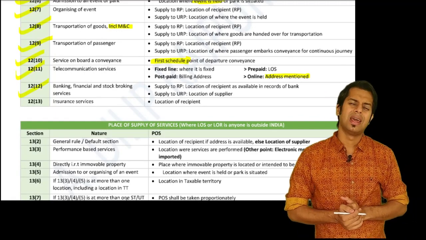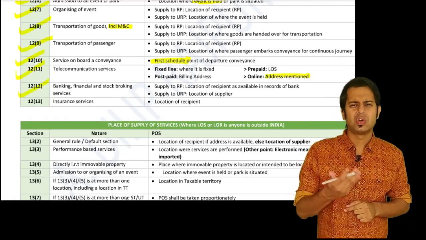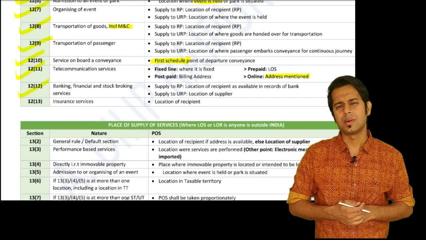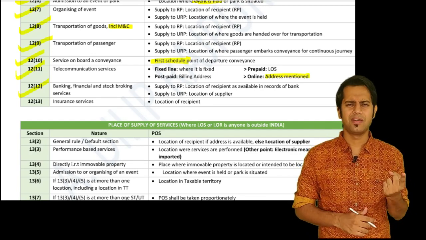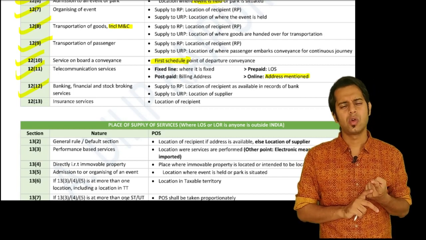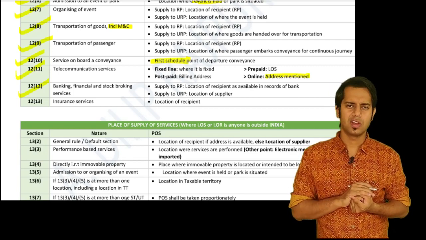Then Section 12, subsection 12. In case of banking and financial institutions, including stock broking services, what is the place of supply, sir? Normally they will have our address, so that address. Sir, what if they do not have the address? In such cases, the location of supplier.